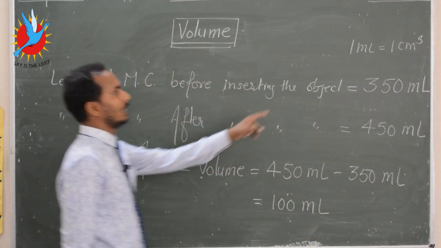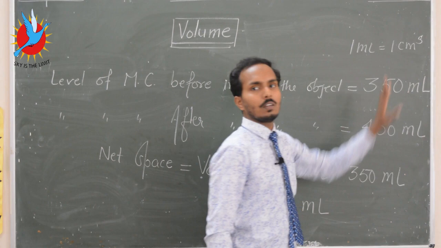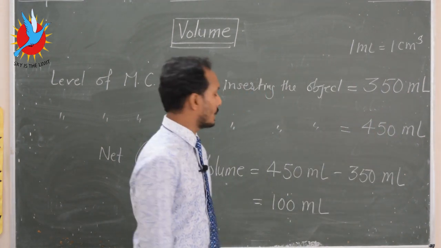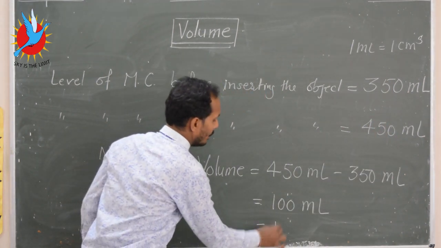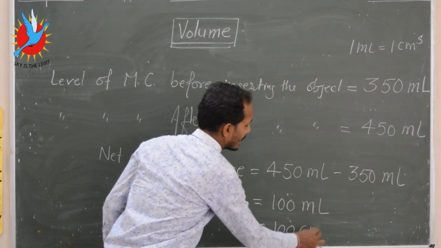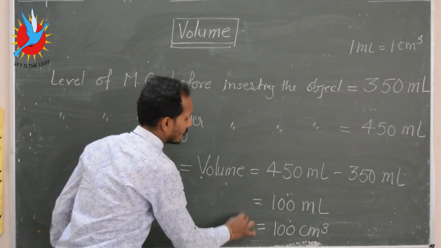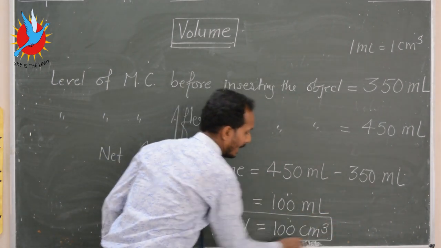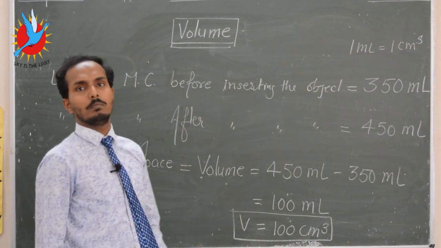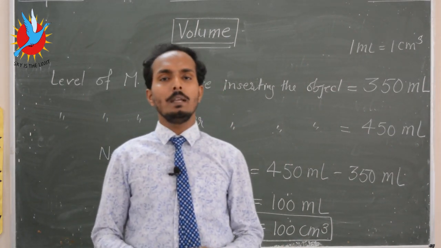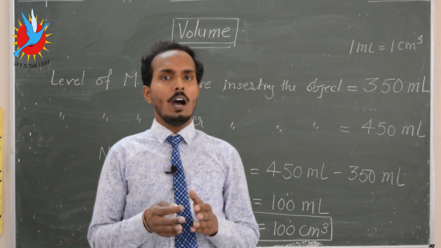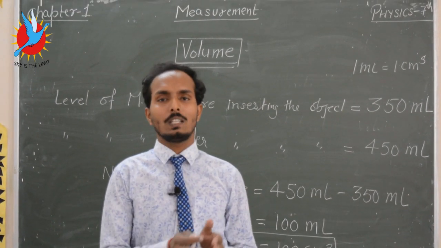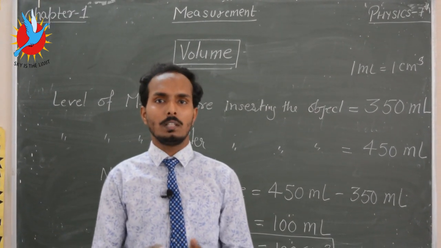And I know that 1 ml is equal to 1 centimeter cube, so its volume is 100 centimeter cube. So in this way we measure the area and volume of regular as well as irregular shaped bodies. Thank you.